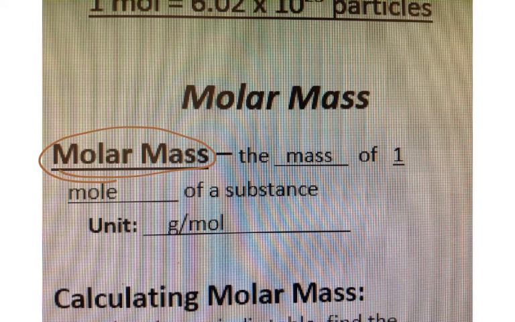When you look at the periodic table, the mass number, which nobody really ever asks about, is equal to the mass of 1 mole of that specific element. The unit for this is grams per mole. So for every 1 mole, how many grams do you have?